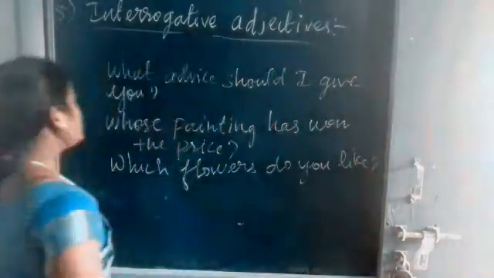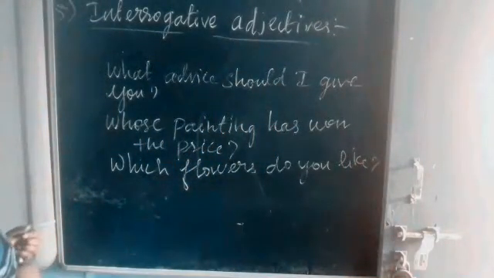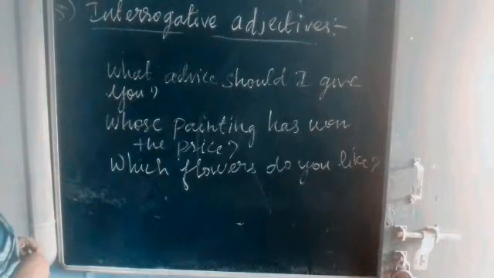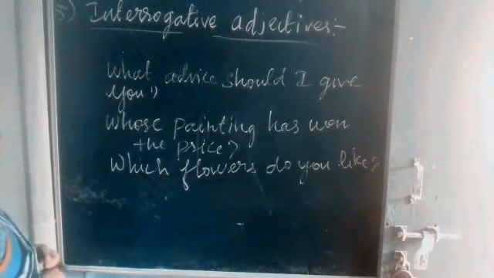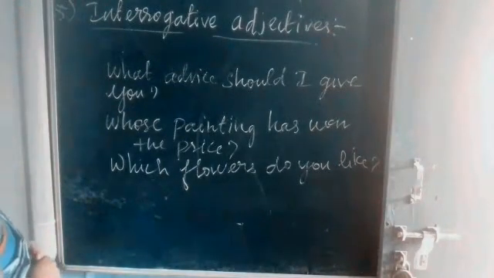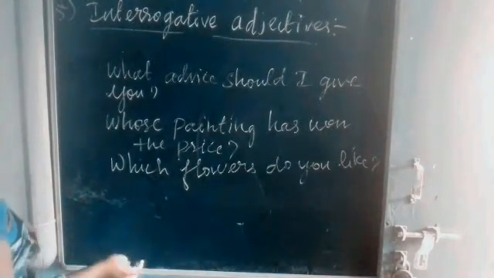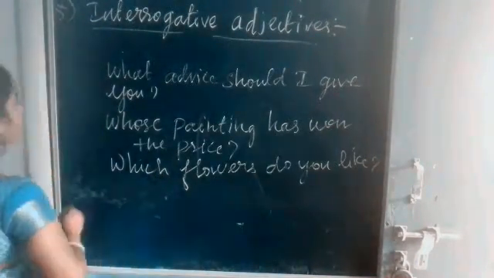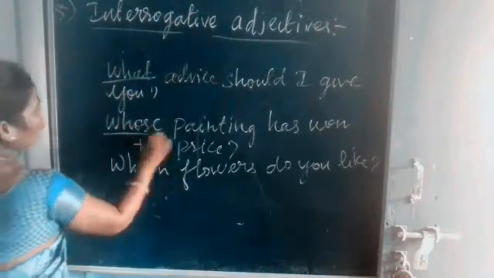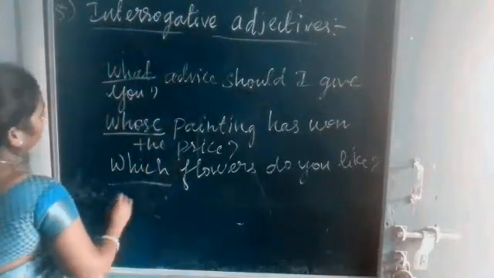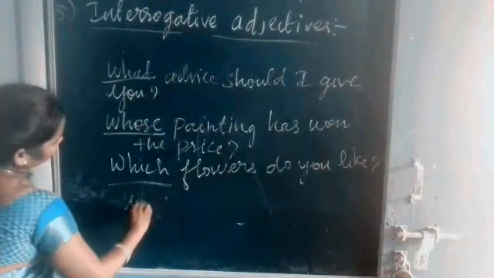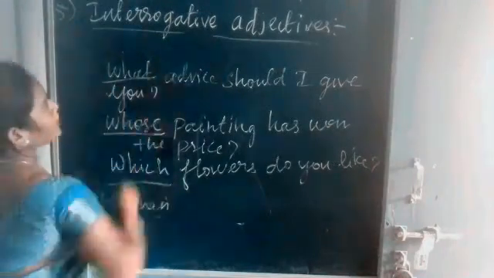Okay, listen. So here it is. I have written 3 sentences. Let's see. What advice should I give you? Whose painting has won the praise? Which flowers do you like? So in the above sentences, the words what, whose, which, those words refer to interrogative adjectives.